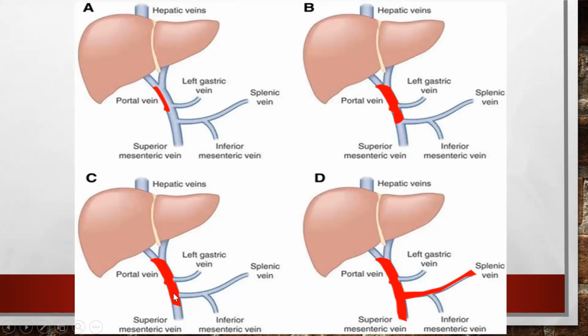Here we can see the portal vein thrombosis extending into the superior mesenteric vein. And here we can see the portal vein with the superior mesenteric vein thrombosis as well as the splenic vein thrombosis. So this is a partial obstruction, complete obstruction of the portal vein with the superior mesenteric vein thrombosis, portal vein with the superior mesenteric and the splenic vein thrombosis. These are the pre-hepatic causes of portal hypertension.